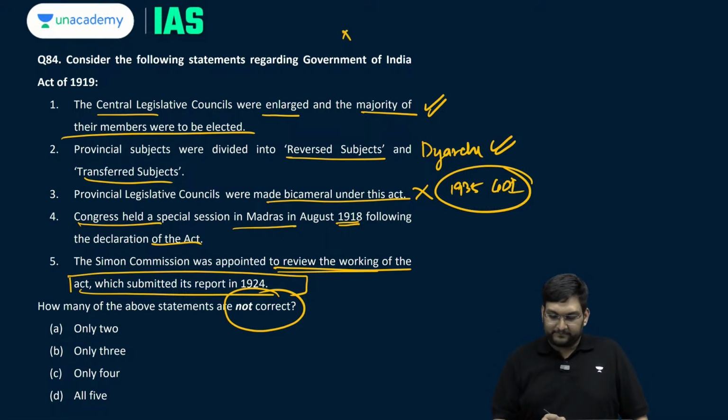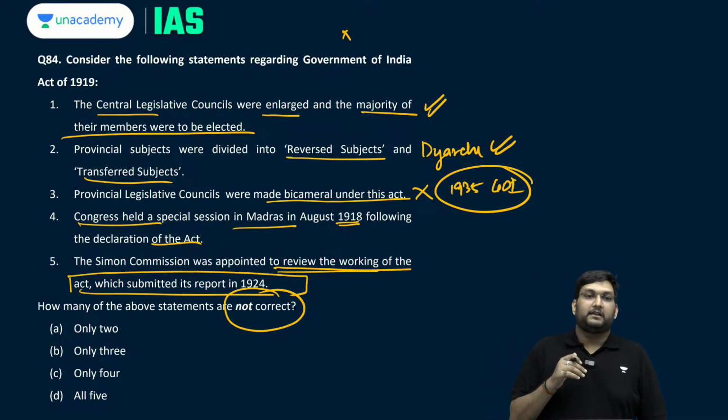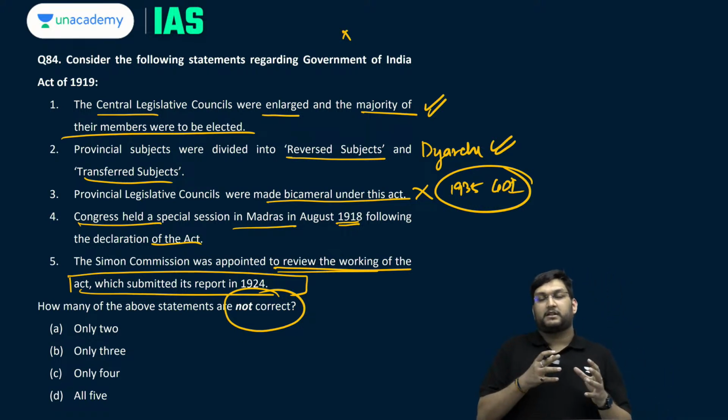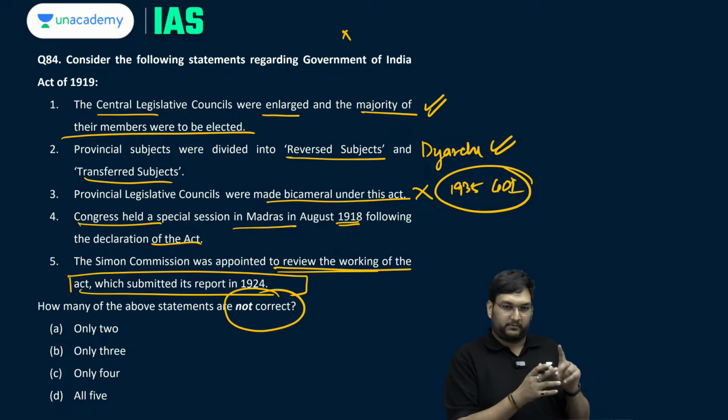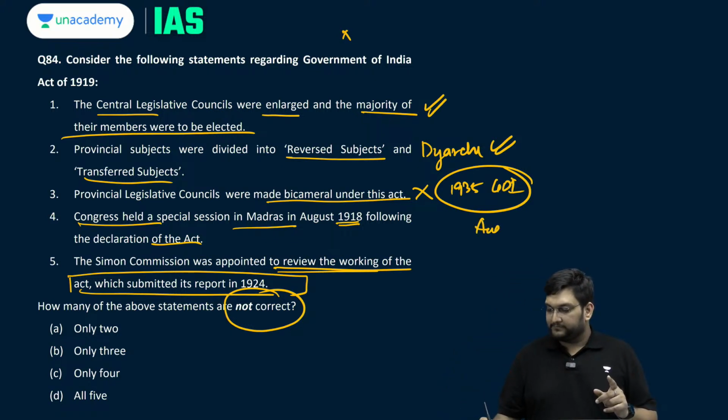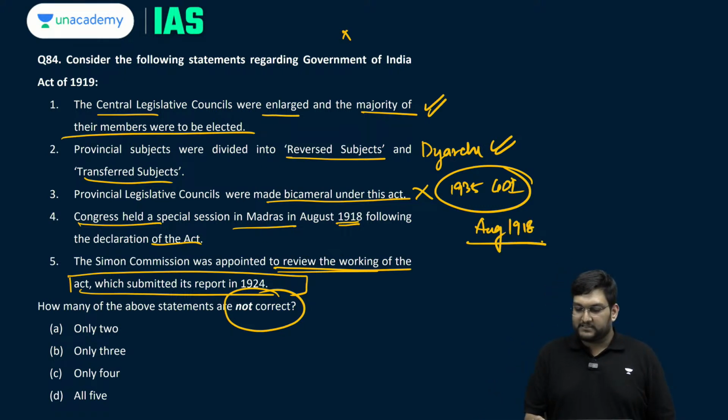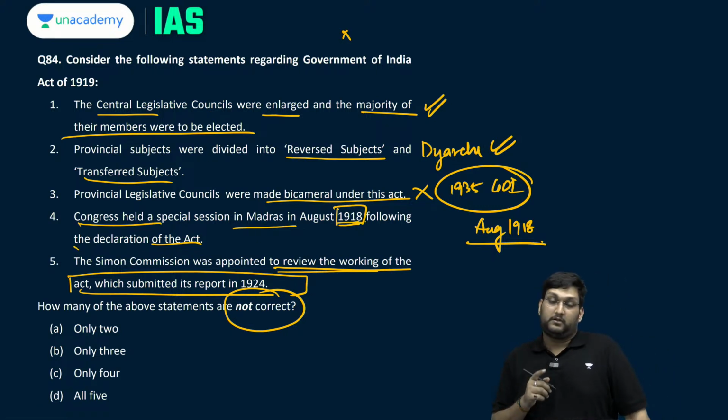Congress had a special session in 1918 following the declaration of this act. See, very simply, there is a very big catch in this question. It says August 1918. Congress had a special session in Madras in August 1918 following the declaration of this act. Now, there can be two ways of looking at this question.